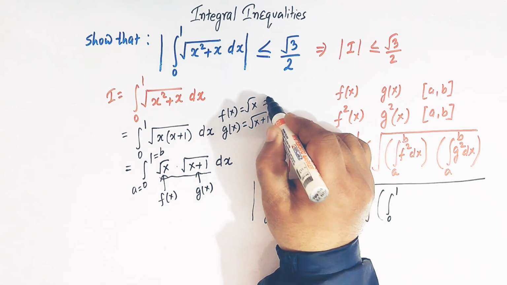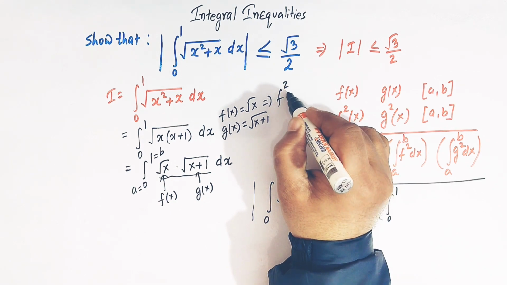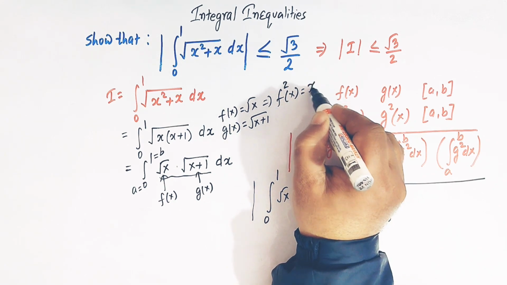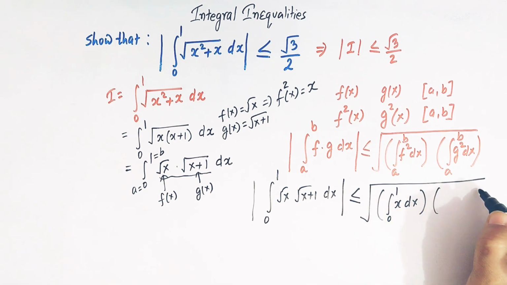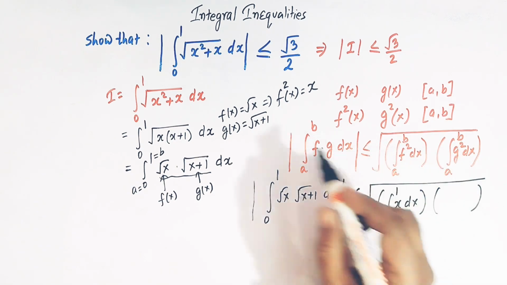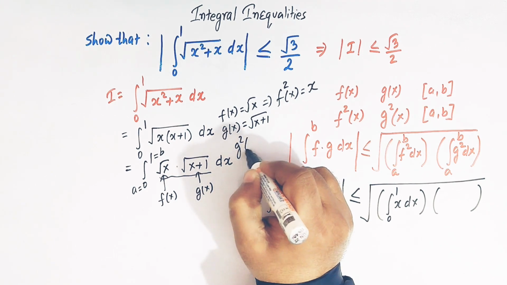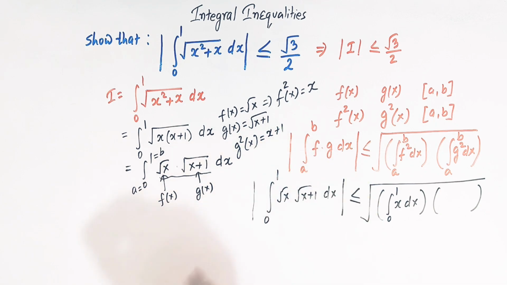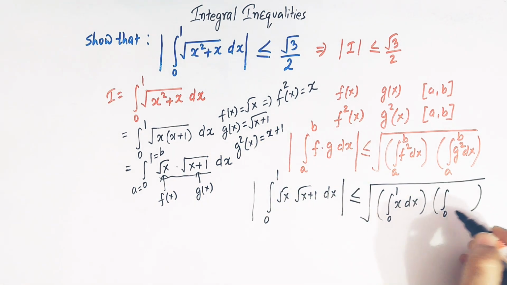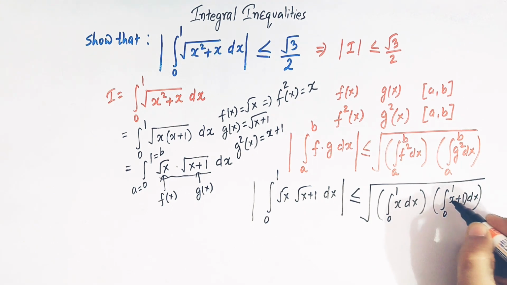The square of f is equal to x, so here we have simply x dx, and the second one is g square dx. The square of the function g of x is x plus 1, right? So here we have the integral from 0 to 1 of x plus 1 dx.